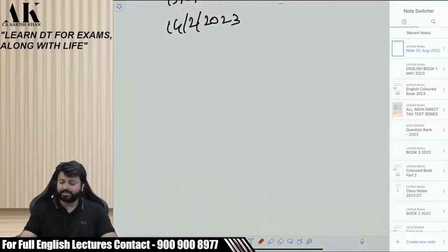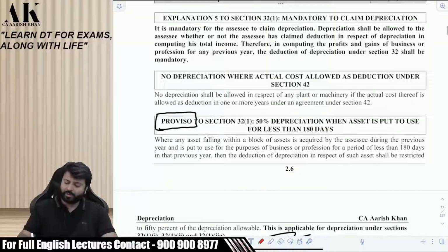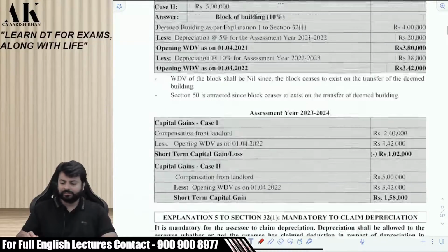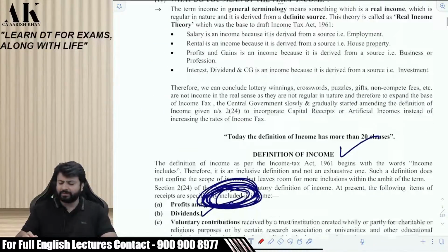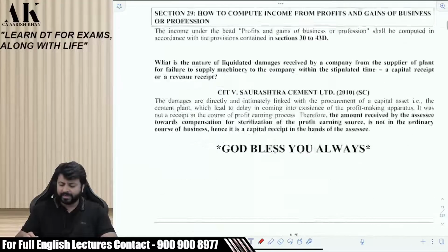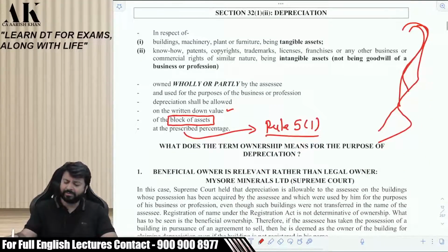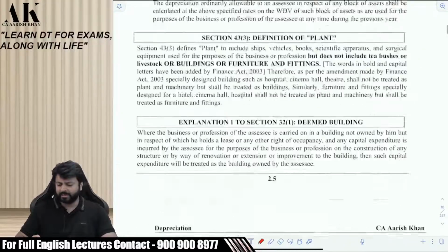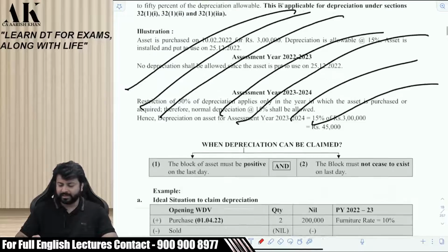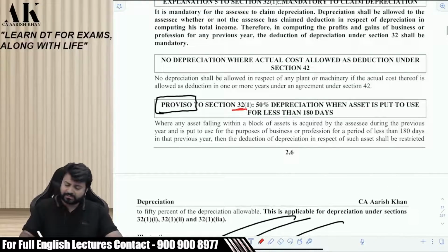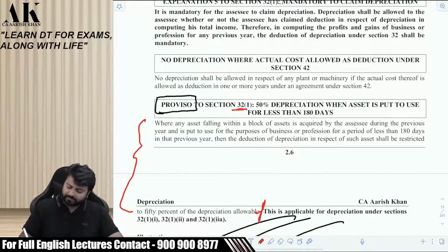Now, coming to this section. It is a proviso to section 32(1). If you read 32(1), is it written anywhere that it will be 50%? Is it written anywhere that your depreciation will become 50% in the main section? No. So we are creating an exception to that. It means we are creating a proviso to that. All of us will read together. Forget about this, we'll talk about it later.